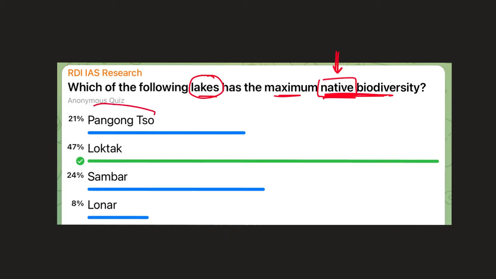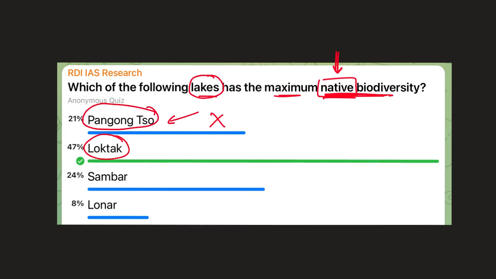So Pangong So, now I made this question because yesterday on the front page there was this big news about Pangong So, China building bridges on the lake. So Pangong So is in Ladakh. Ladakh is a desert, right? So it cannot have maximum native biodiversity. Loktak Lake is in Manipur. Manipur is in northeast. Northeast is generally very close to tropical rainforest region. It is good amount of rainfall, good amount of sunlight, right?